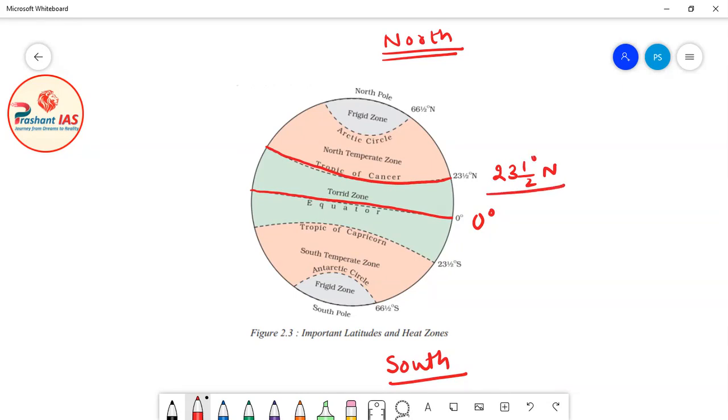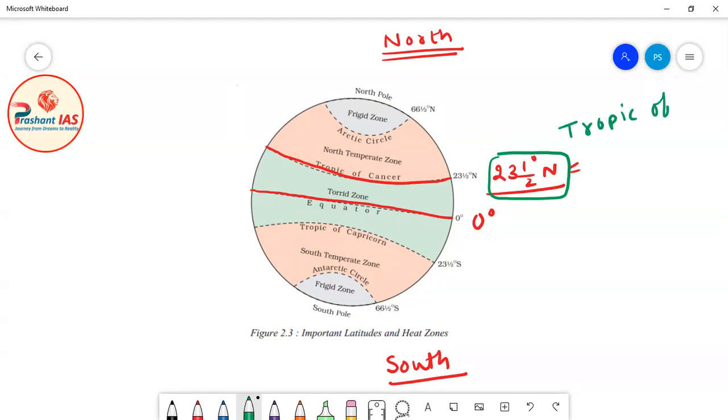North because it is located to the north of equator, and 23.5 degree because this is the measurement of this latitude. Now friends, this latitude is very important. What is the measurement of this latitude? The measurement is 23.5 degree north, and we call this latitude the Tropic of Cancer.